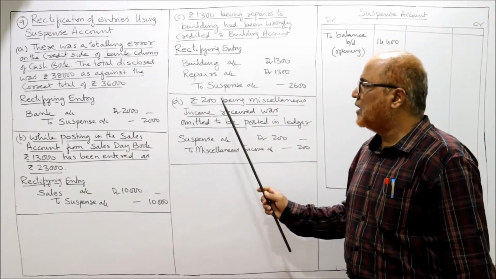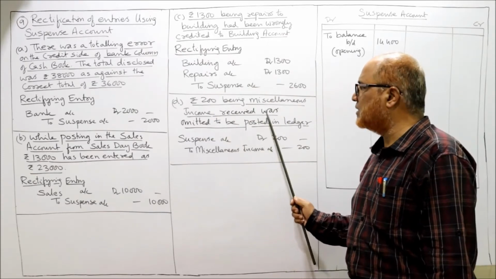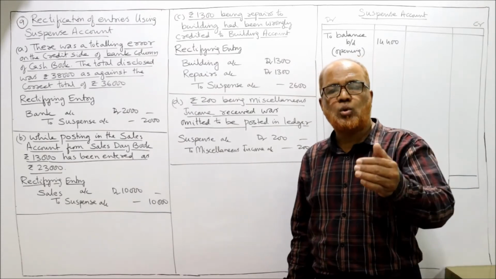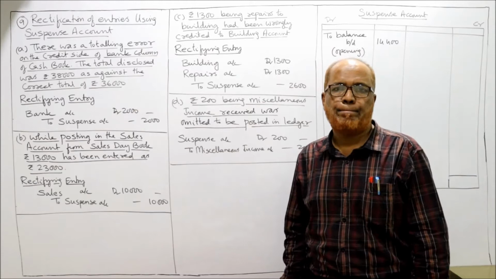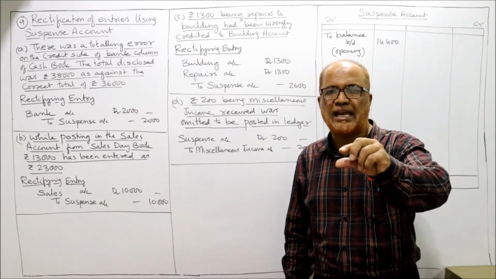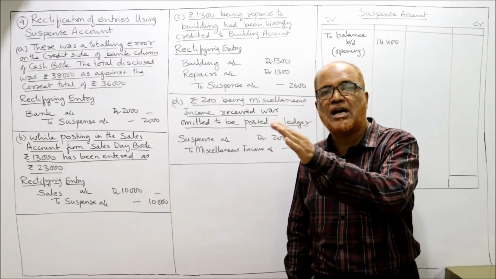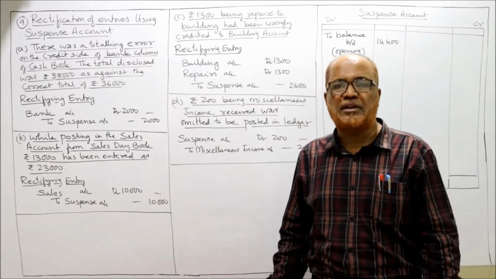Now the last error: rupees 200 being miscellaneous income received was omitted to be posted in the ledger account. Rupees 200 received as miscellaneous income. So miscellaneous income should be credited by rupees 200, but it was omitted.